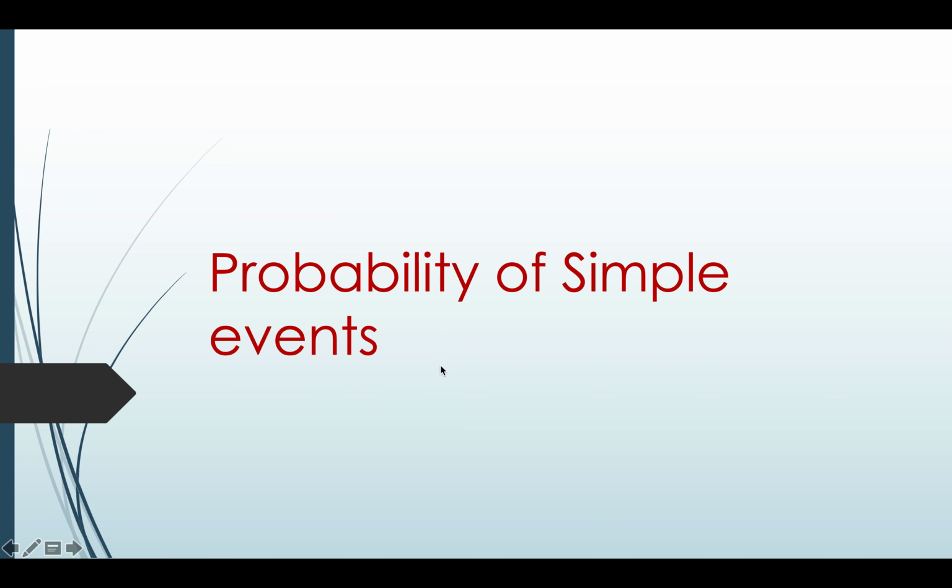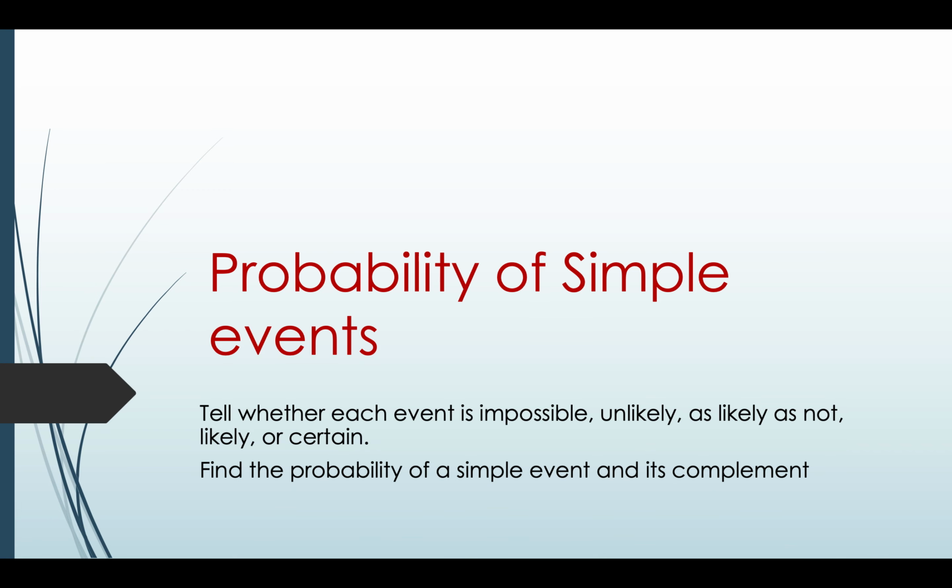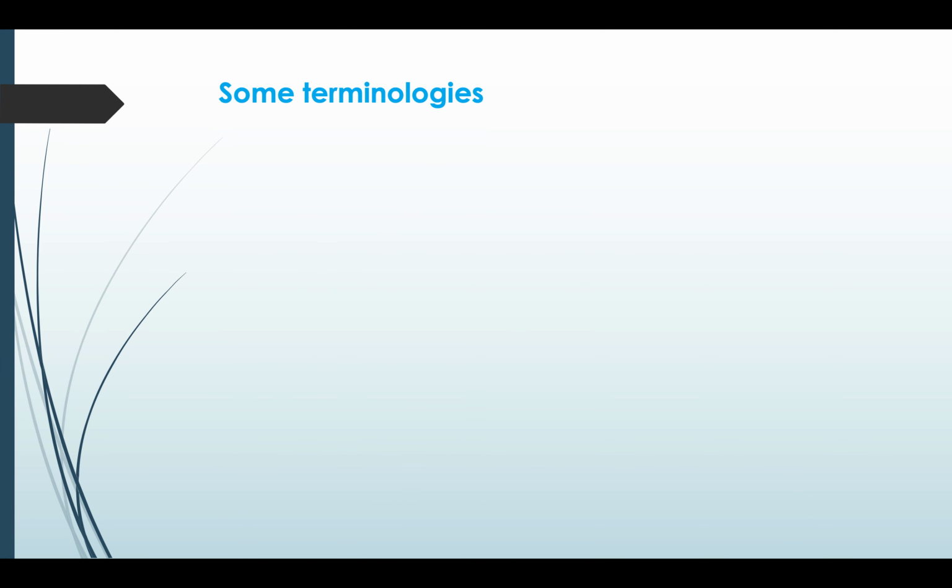Probability of simple events. After watching this video, you will be able to tell whether each event is impossible, unlikely, as likely as not, likely, or certain. And you will be able to find the probability of a simple event and its complement. Before starting with probability, you need to know some terminologies.